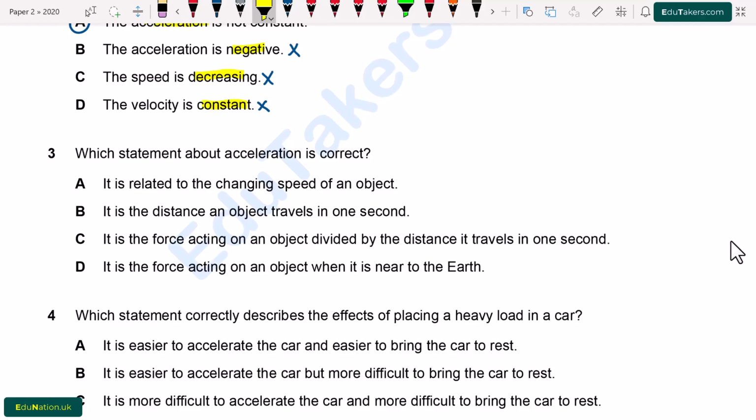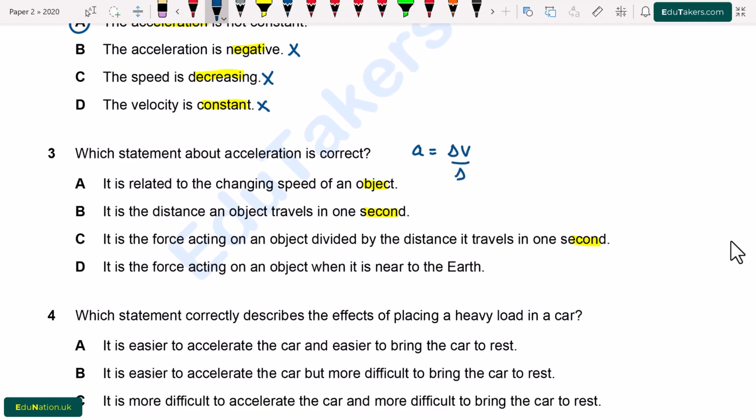Question number 3. Which statement about acceleration is correct? MCQs A. It is related to the changing speed of the object. B. It is the distance an object travels in 1 second. C. It is the force acting on an object divided by the distance it travels in 1 second. D. It is the force acting on an object when it is near to the earth.